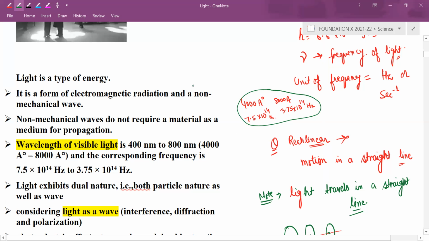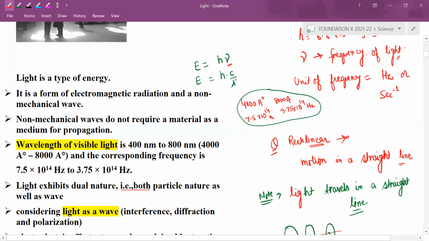What happens? E equals h nu, and the same E equals hc by lambda. Understood? So what happens here? Nu is directly proportional to the energy and lambda is inversely proportional to the energy. So between nu and lambda, what is the relation?